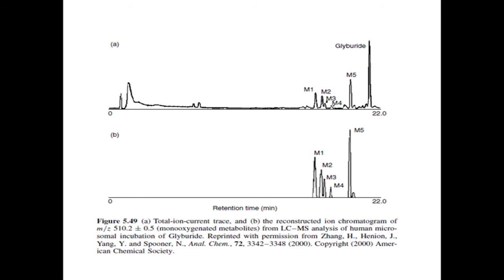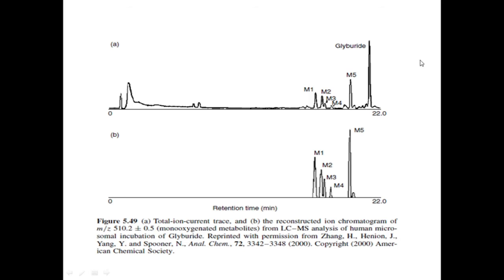The analysis methodology was as previously described, with the location of the metabolites carried out by using an RIC of mass to charge 510, that is 16 Dalton above the protonated molecular weight ion of the parent drug. The results of this analysis are shown in figure 5.49.